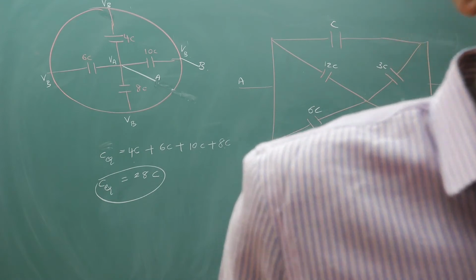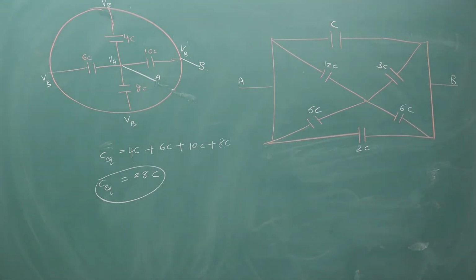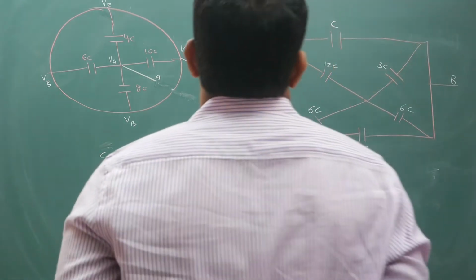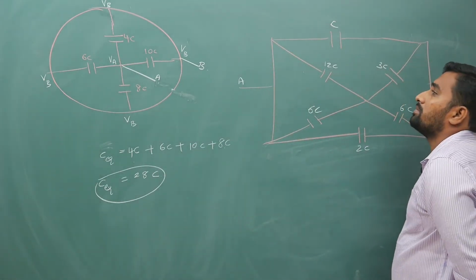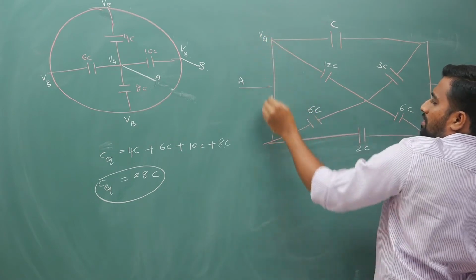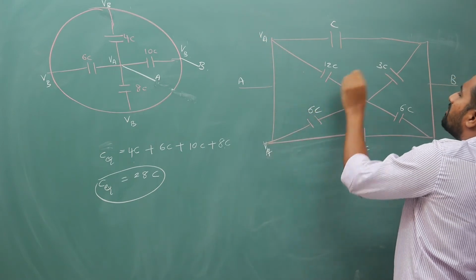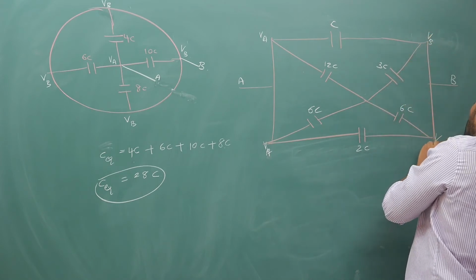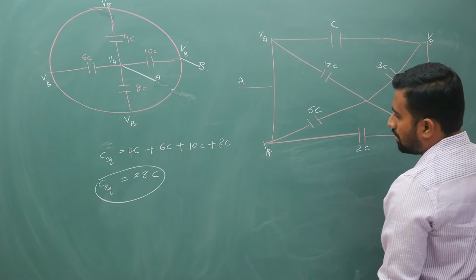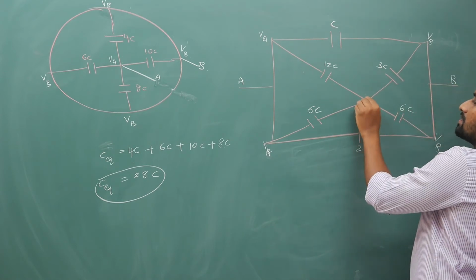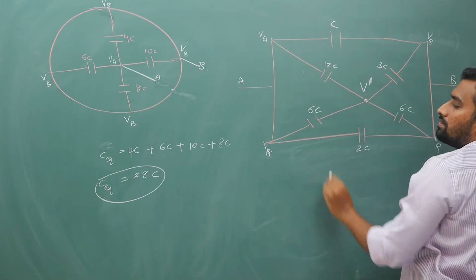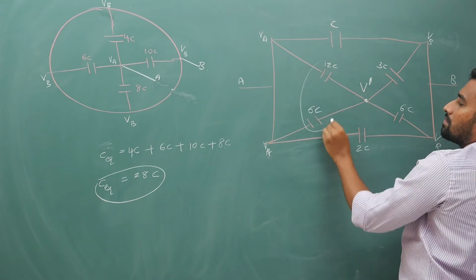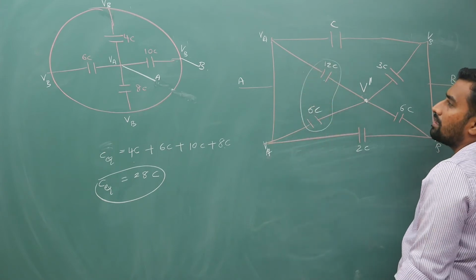It is similar to current electricity. If you have learned current electricity properly, it will not be a tough job to do these questions. Now observe carefully. If I mark the potential as VA here, everywhere it will be VA, VB, VB, because there is no capacitor in between. So now let's take this as some V dash. Between VA and V dash there is 12 and 6. So these two are in parallel. You can replace with the equivalent, that will become 18.